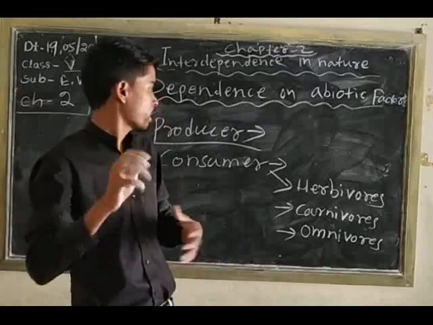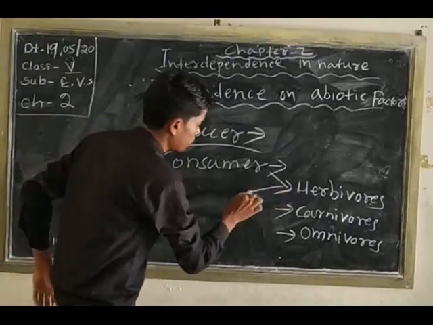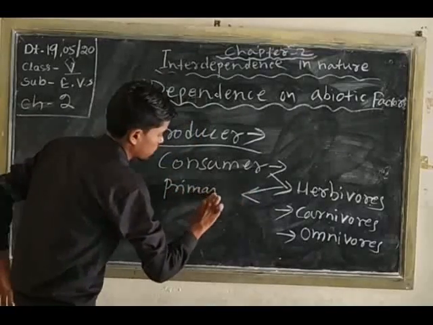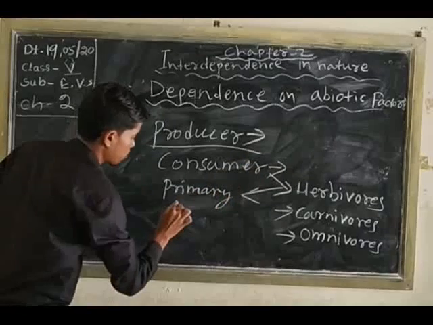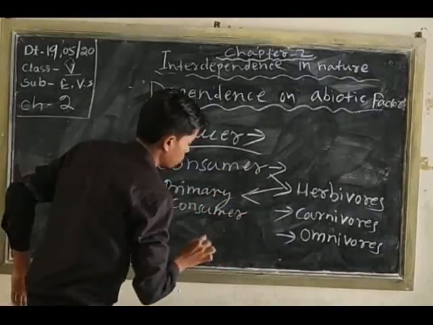So next, consumers. Generally the herbivores are primary consumers.